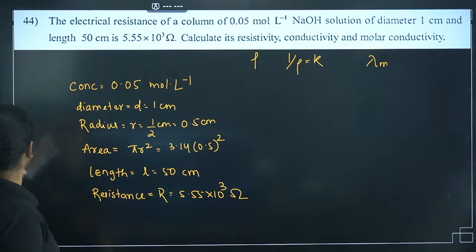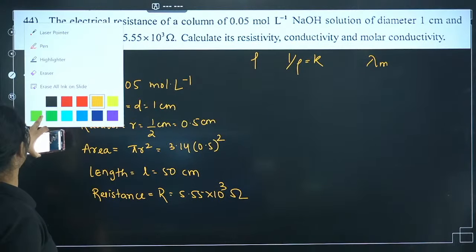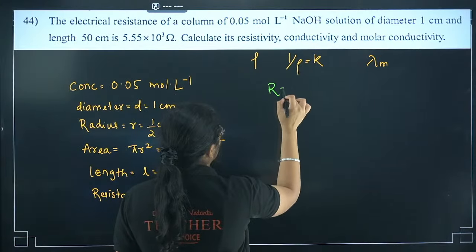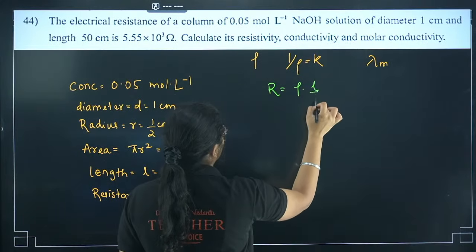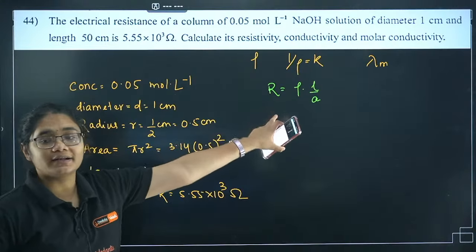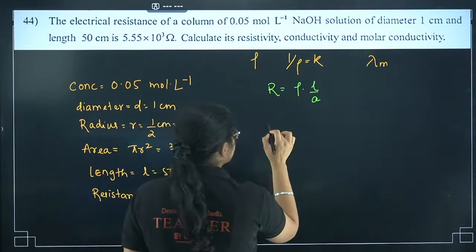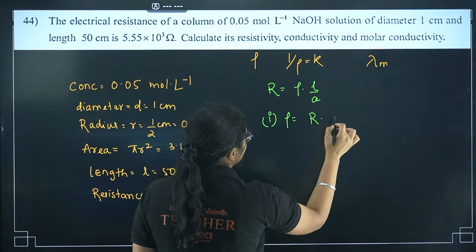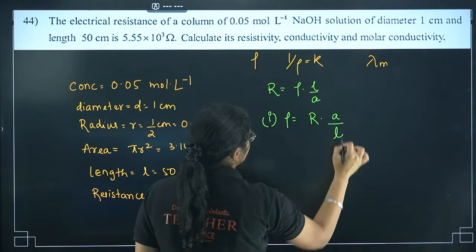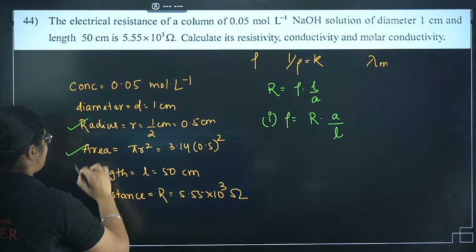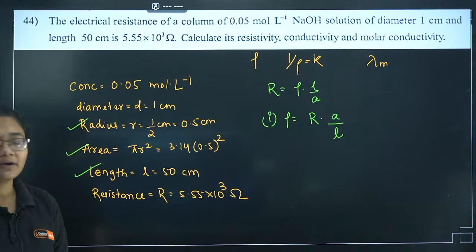Now the next step is to find the required quantities. What is resistivity? I know this basic formula, R is equal to rho into L by A, and I can derive everything from this one little formula. Resistivity, this rho, if I rearrange this equation, I'll get R into A by L. Now you can see I have R value, A value, L value. Let's substitute and find it.